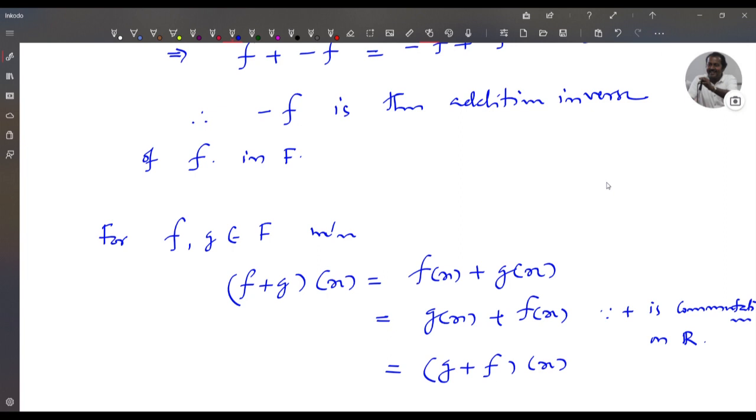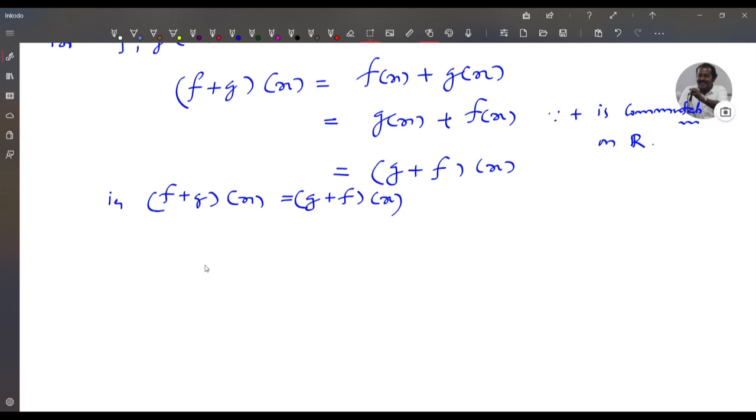That is, f plus g of x equal to g plus f of x. Therefore, f plus g equals g plus f.